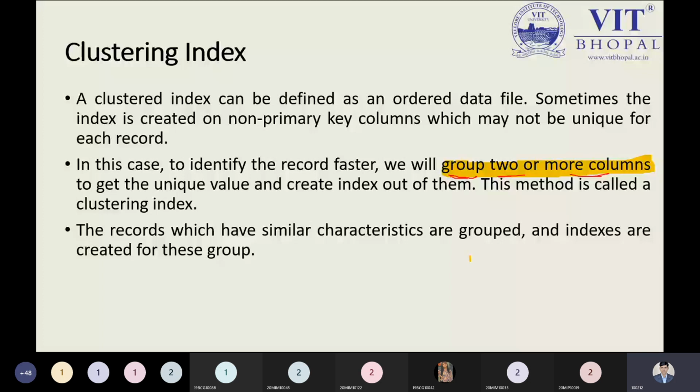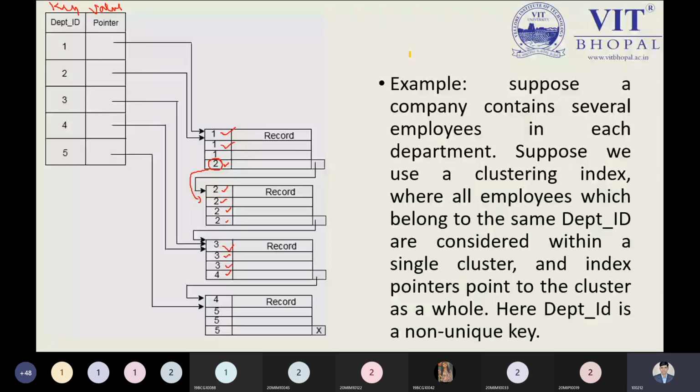So let us understand this with an example. In this example, it is clearly written over here. We have department IDs 1, 2, 3, 4, 5, and there are some pointers. Pointer means memory references. This is our index table, and this is the main table.